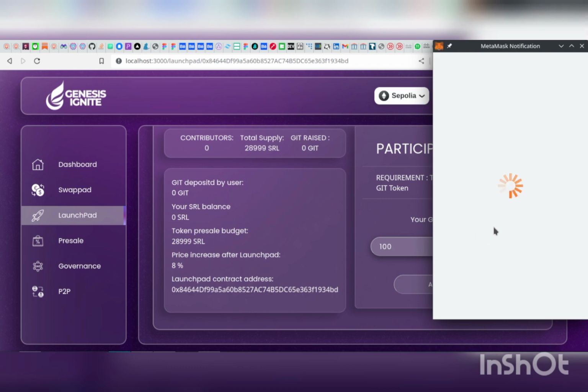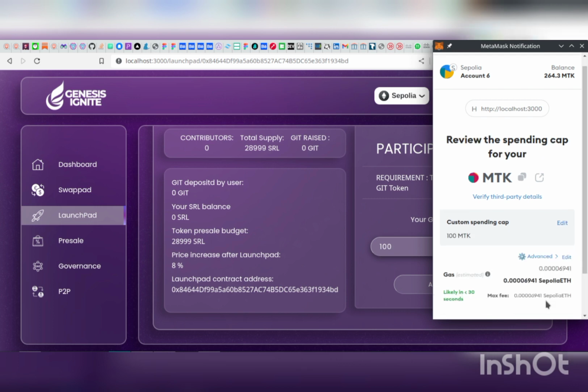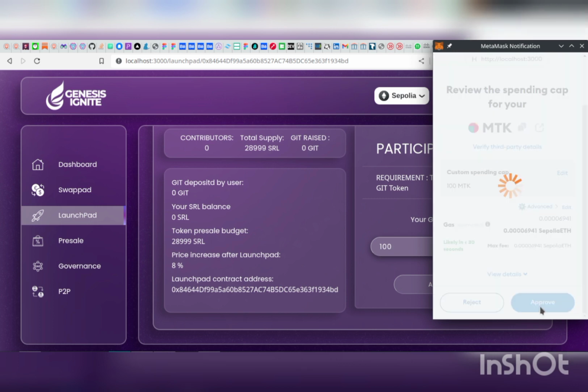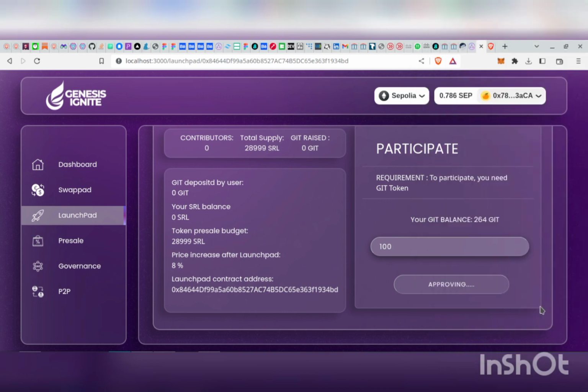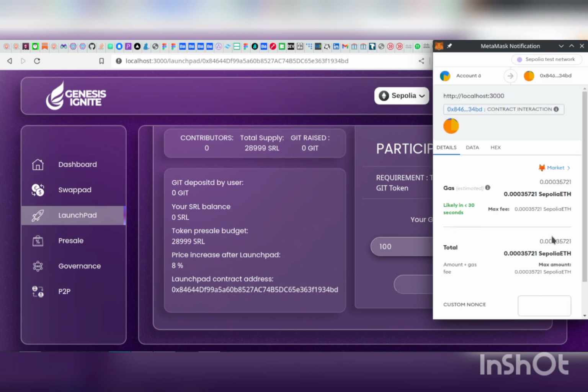The first transaction you are signing is to grant approval to our contract to take the amount you want to participate with from you. So this first transaction is just to say, fine, I'm interested in this Launchpad, and I'm giving this contract the approval to take this amount and participate in this Launchpad from you. Then the second transaction we are expecting users to sign is the actual transaction that helps the user participate in this Launchpad.